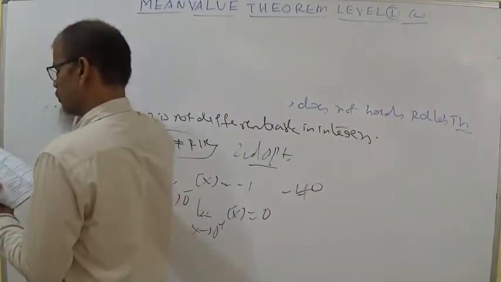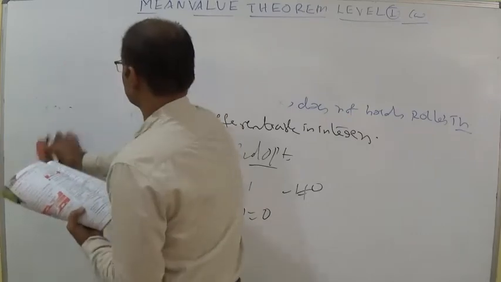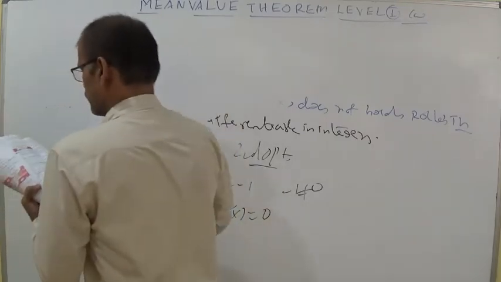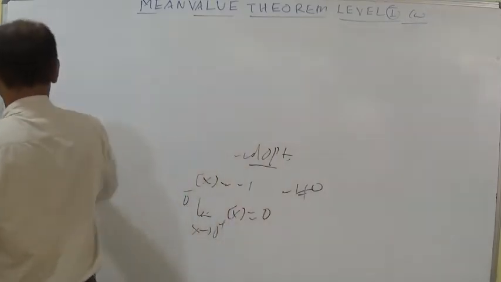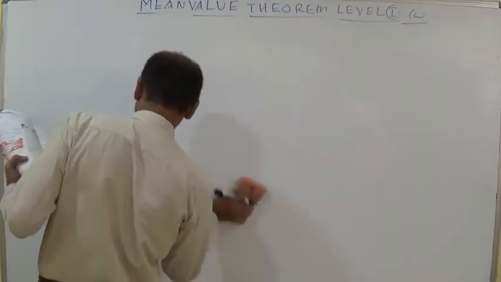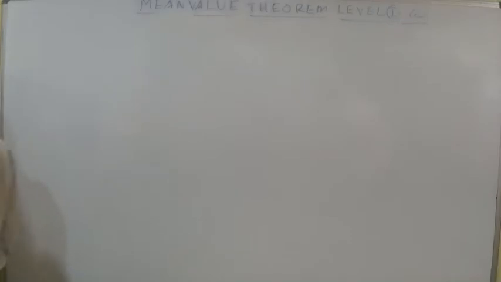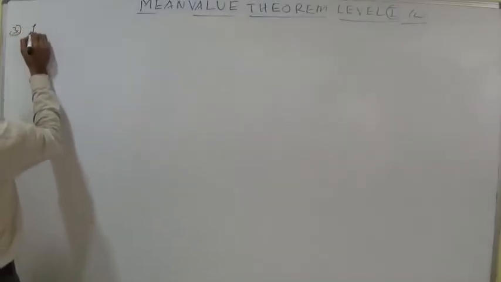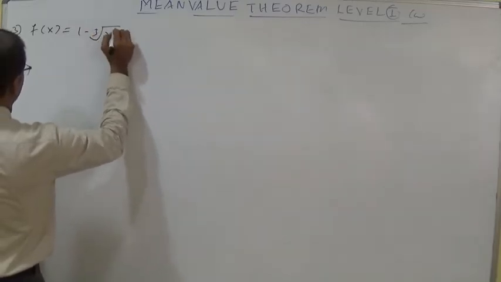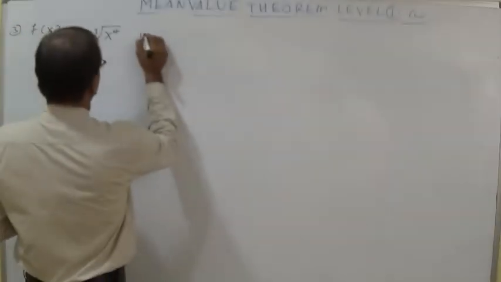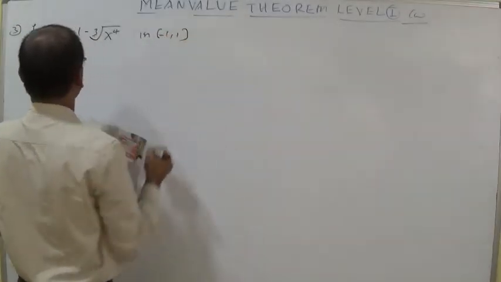The value of C by Rolle's theorem for which f of x is equal to 1 minus cube root of x power 4 is given. Third question, f of x is equal to 1 minus cube root of x power 4. Value of C in Rolle's theorem in minus 1 comma 1 is given. He is asking about the value of C.